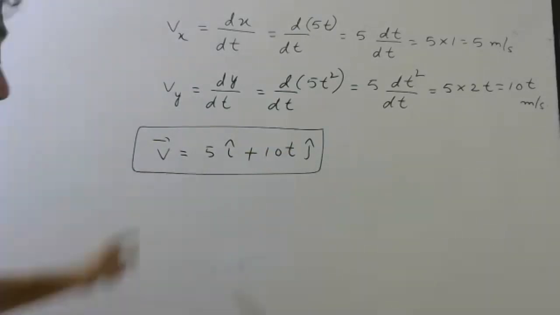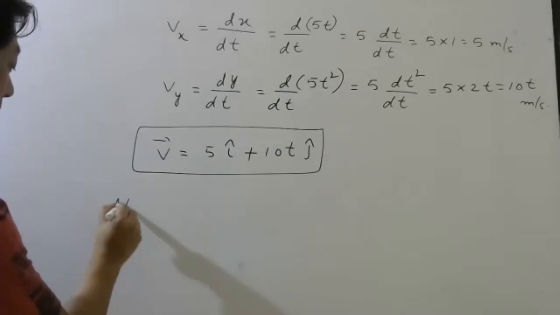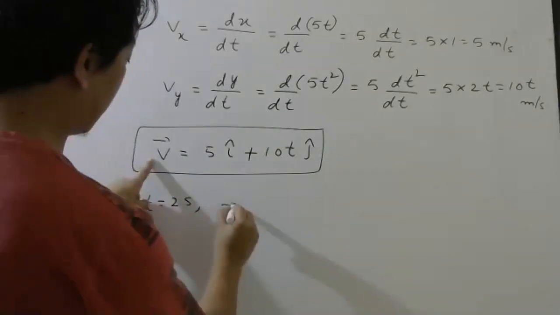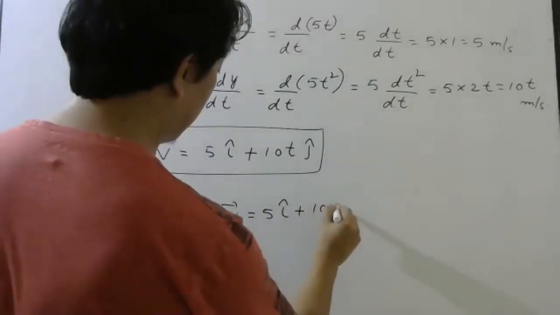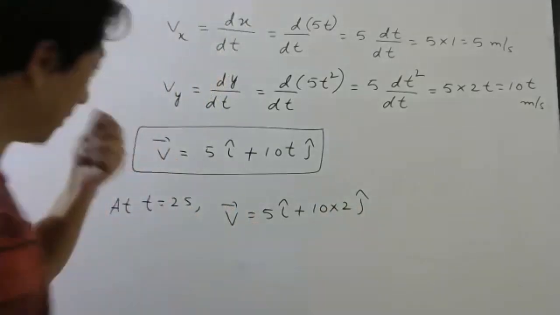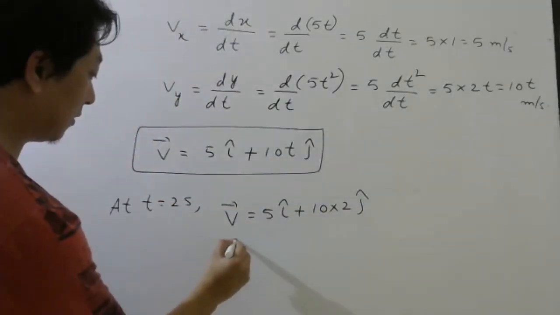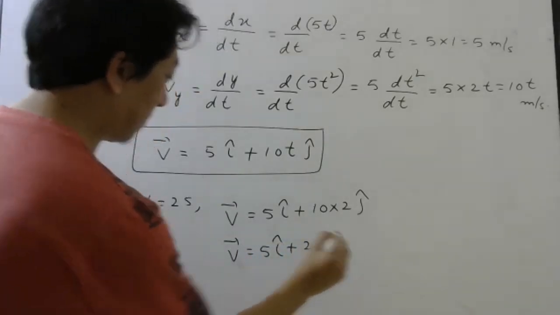But they want magnitude of this, at t equal to 2 seconds. What will be the velocity vector? 5 I cap plus 10 into 2 j cap, right? T is 2 seconds, so put 2 here. So velocity vector is 5 I cap plus 20 j cap.